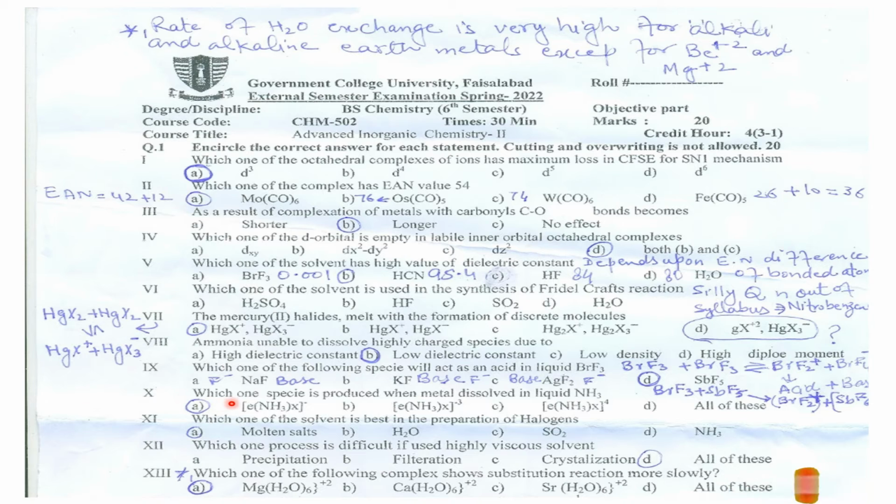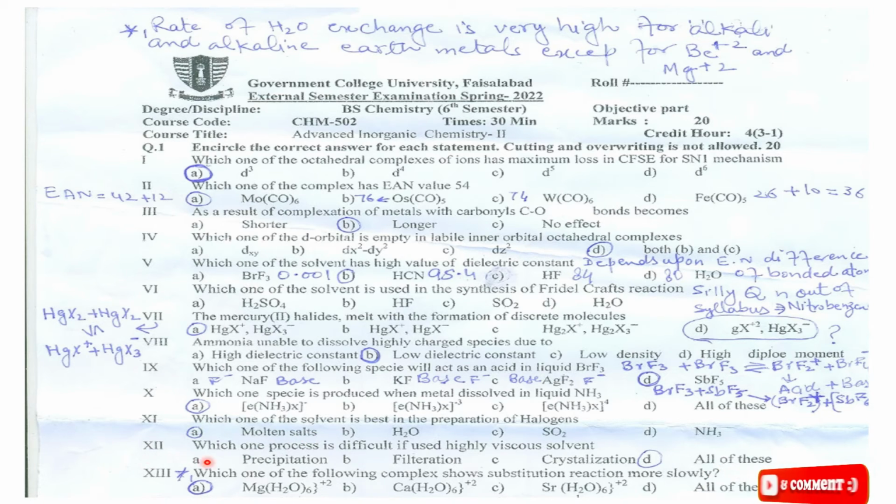So MCQ number 10, which species is produced when metal dissolves in liquid ammonia? So option A is the correct one, which is the ammoniated electron, that is e(NH3)x minus. So this is the correct option. MCQ number 11, which one of the solvents is best in the preparation of halogens? So option A is the correct one, which is molten salts.